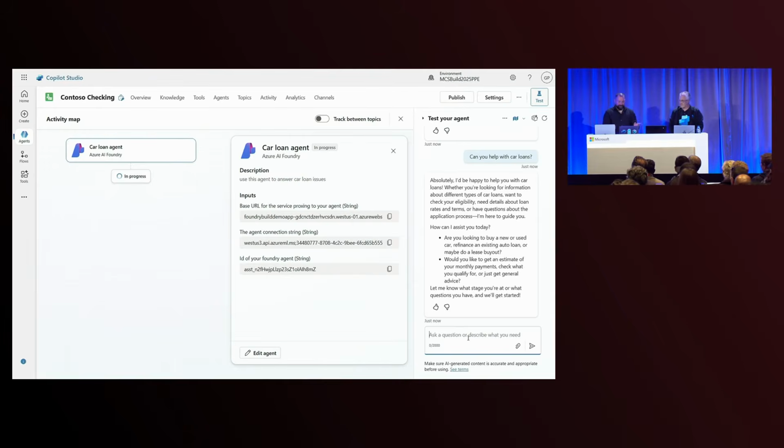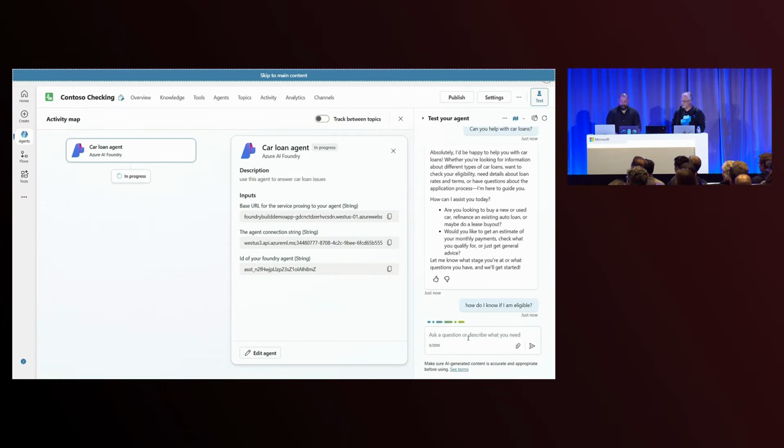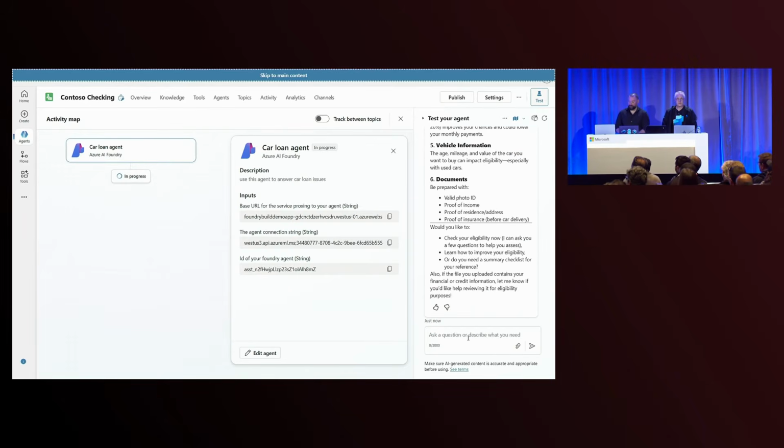And to prove a point here, you can actually do follow-up queries. Whoops, not this one, this one. So you can see it actually asked me multiple follow-up questions from the car loan question. And one of the questions, how do I know if I'm eligible? And it was able to go and reiterate and follow up on questions. So it is multi-turn with the Foundry agent.